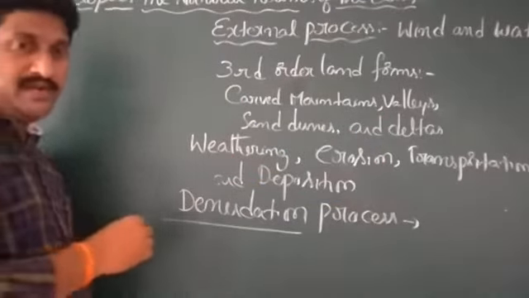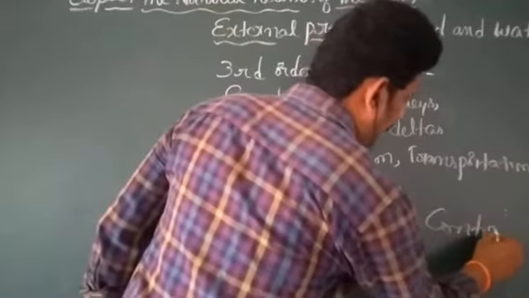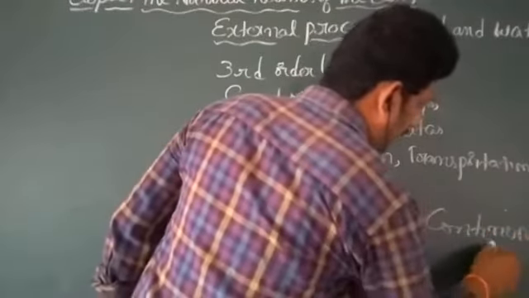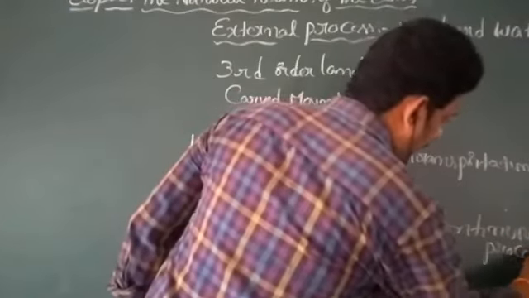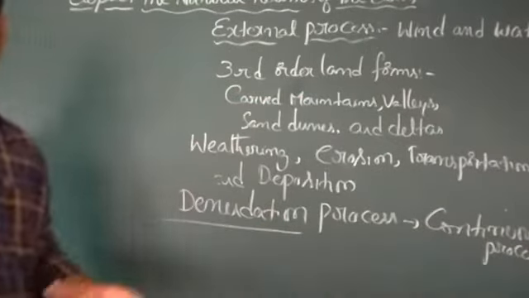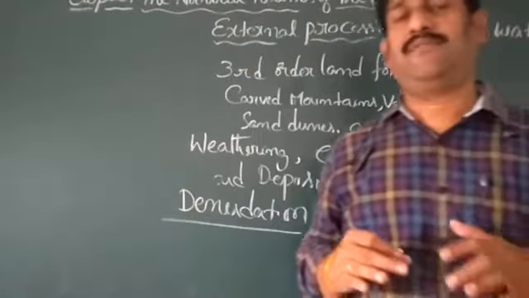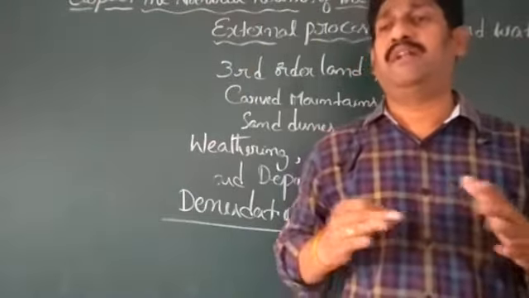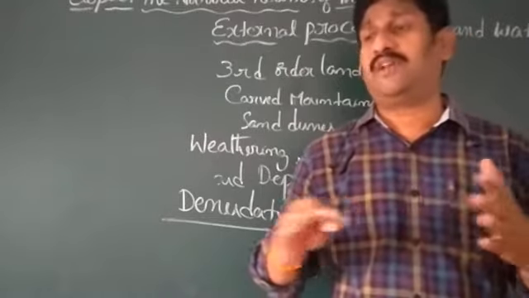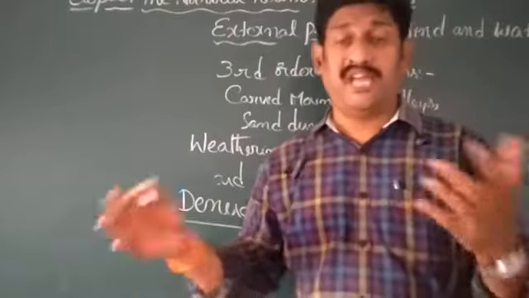Denudation is a continuous process, and the changes occur very slowly. That means wind and water will not immediately change the shapes of the landforms on the surface of the earth.